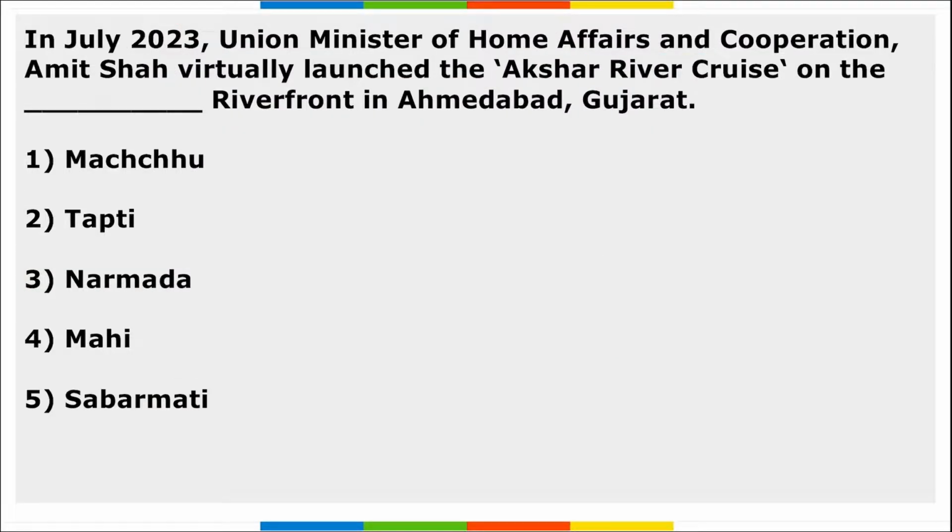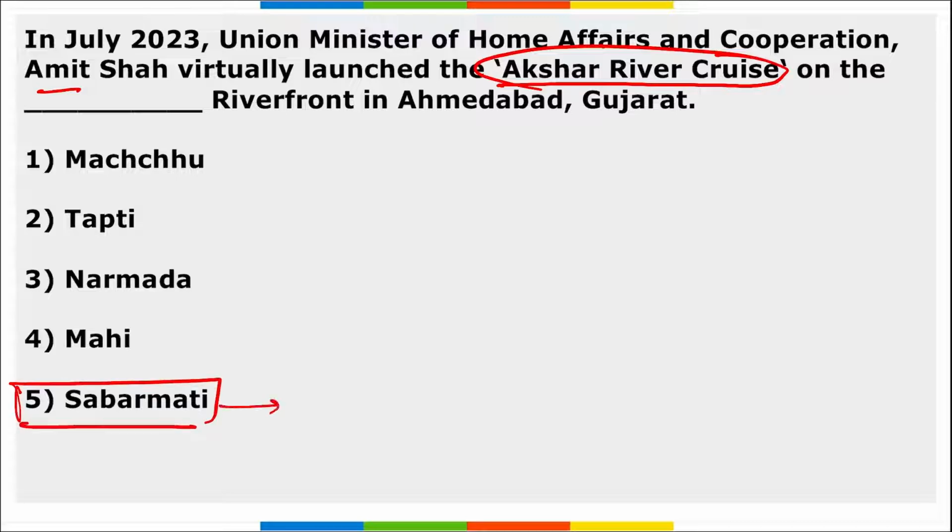Next, Union Minister of Home Affairs and Cooperation Amit Shah virtually launched Akshar River Cruise. This Akshar River Cruise is located on which river, and where is it located? So Akshar River Cruise is located on the river Sabarmati. So if it is Sabarmati, we can say this is located in which state? It is located in Gujarat, correct?